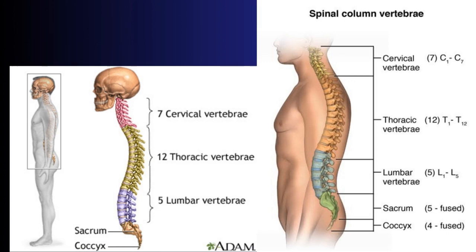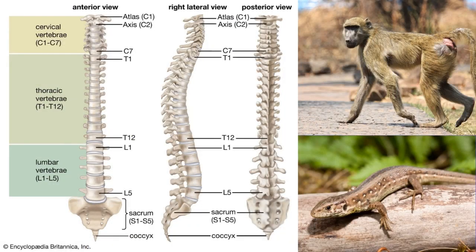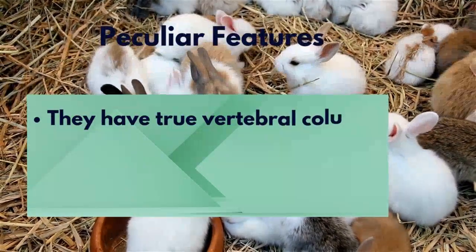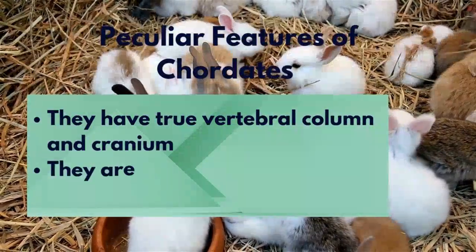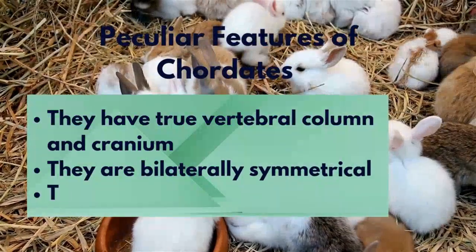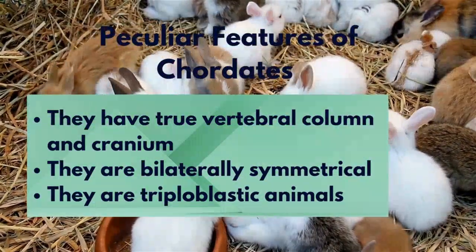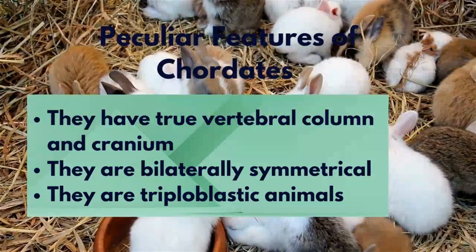They belong to the phylum Chordata. They are triploblastic, they are bilaterally symmetrical, and triploblastic means they have 3 germ layers. Now, their vertebral column is made up of 5 major types of bone: the sacrum, the thoracic vertebrae, the cervical vertebrae, and the rest.